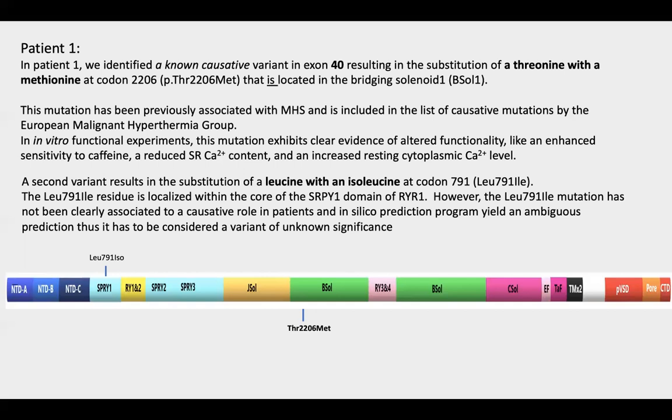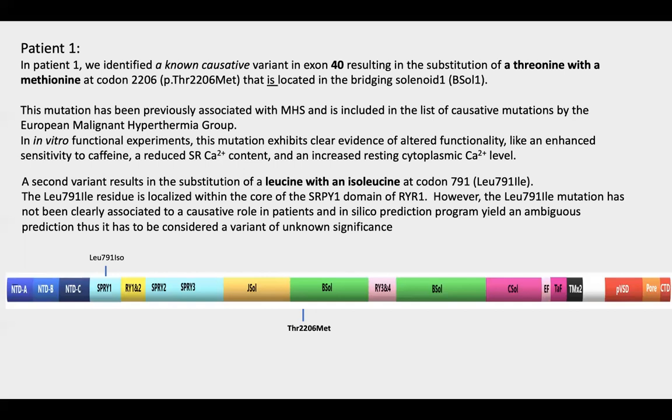Indeed, another mutation at residue 759 was identified in a patient with central core disease, and this mutation affected FKBP12 binding. However, the leucine to isoleucine substitution has not been clearly associated with a causative role in patients.